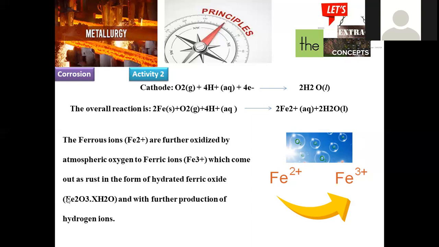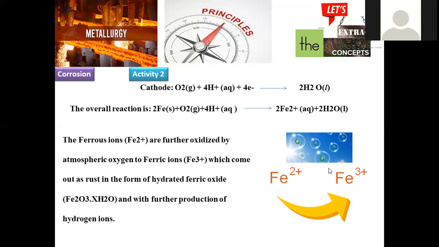The ferrous ion is further oxidized by atmospheric oxygen. See, it is clearly mentioned: Fe+2 is highly unstable. So in the laboratory also, if ferrous ion is required, it has to be synthesized in situ, at that spot and at that moment, because it is highly transient in nature. It will not be stored for a longer time.